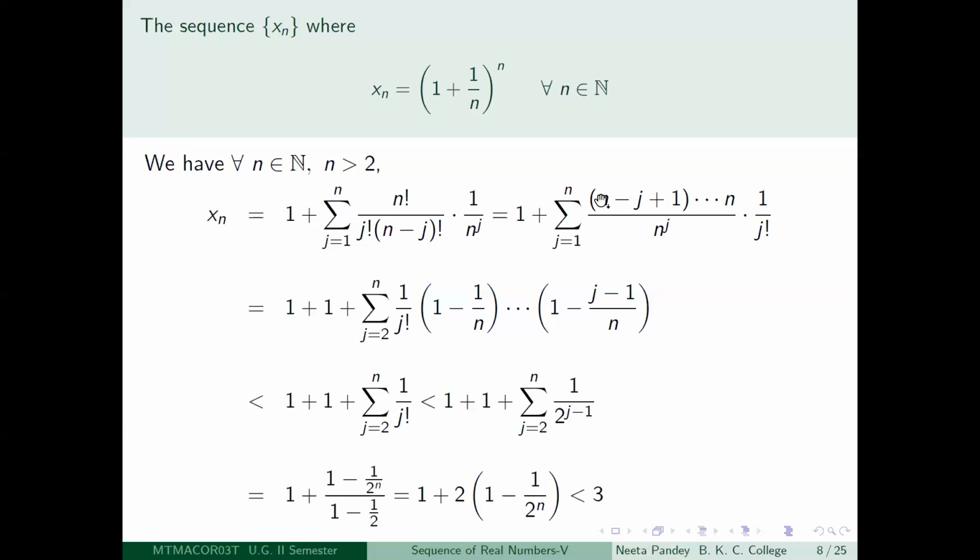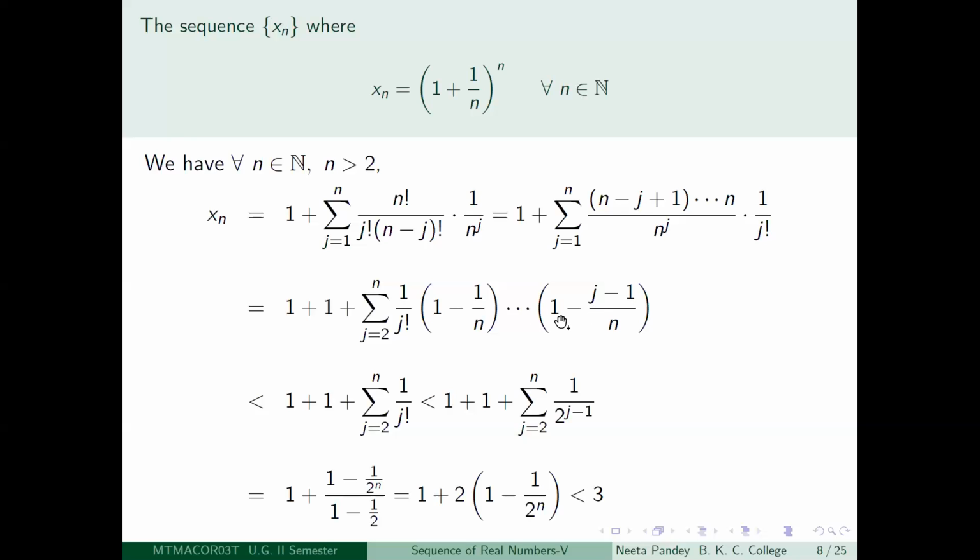So you just divide each of the j terms in the numerator by an n. So you have one n for each of them. You use that. So n by n will cancel out and become 1. Then the previous one is n minus 1, so n minus 1 by n is 1 minus 1 by n, right? And so on, you go on doing. I'm just doing it in the reverse fashion.